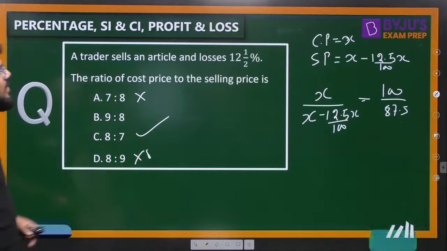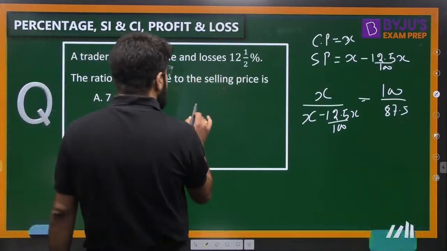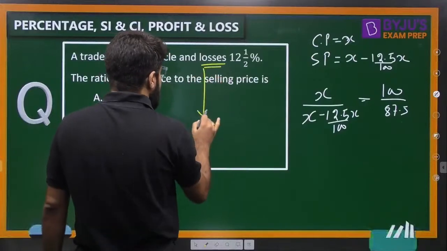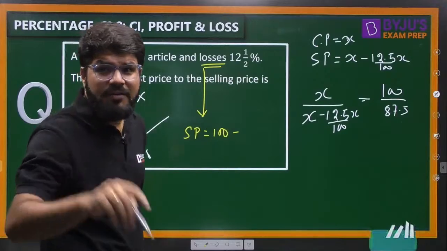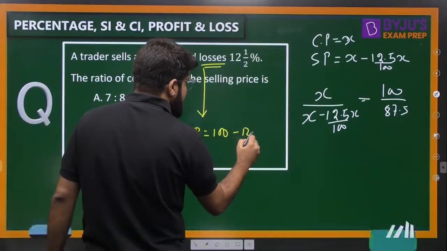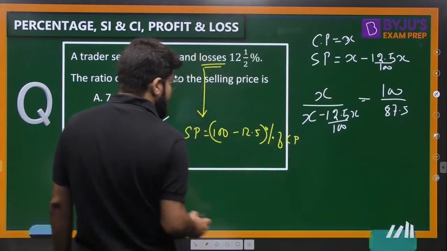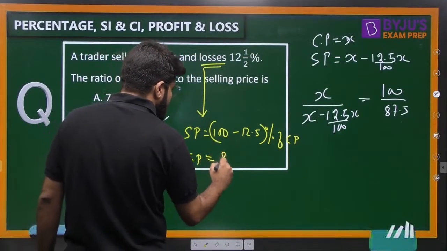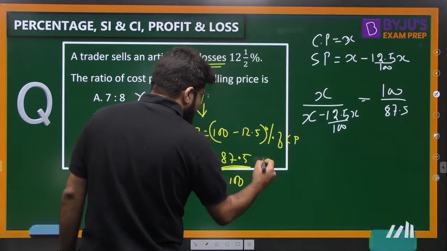A trader sells an article and loses 12.5%. What is the ratio of cost price to the selling price? Now, because there is a loss, I can directly say that selling price is equal to, in one line you have to solve, 100 minus L percentage, 100 minus 12.5 percentage of the cost price. This will give you the ratio also. The selling price is equal to 87.5 divided by 100 of the CP.